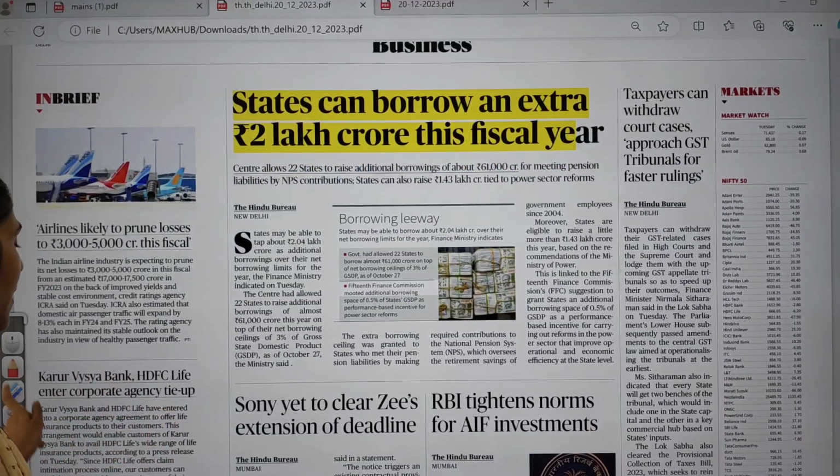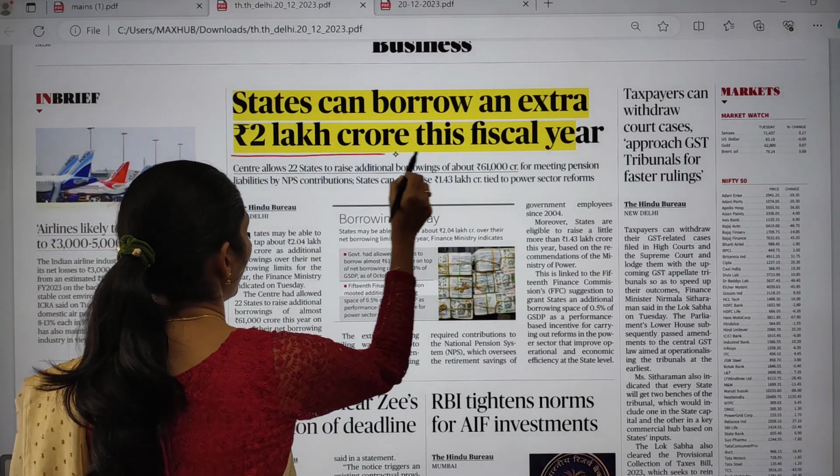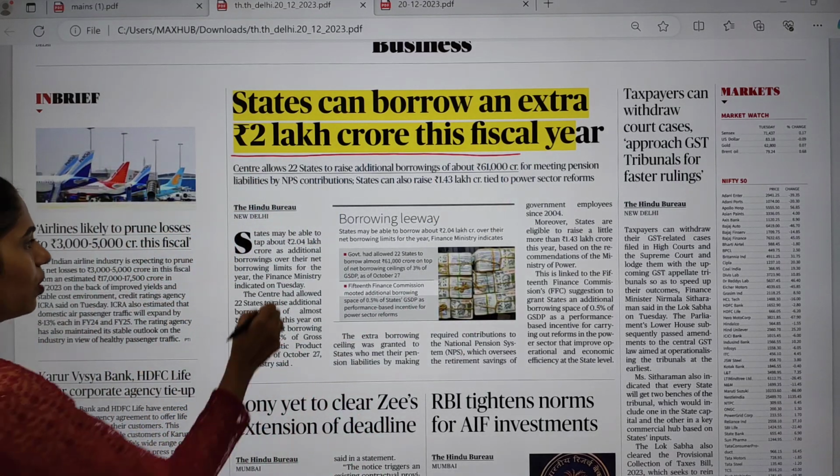In this business page you can see the article that states can borrow an extra 2 lakh crore for this fiscal year. This article is talking about borrowings.